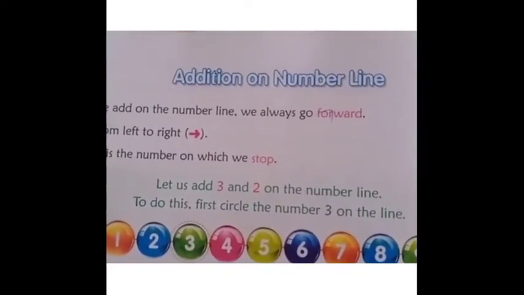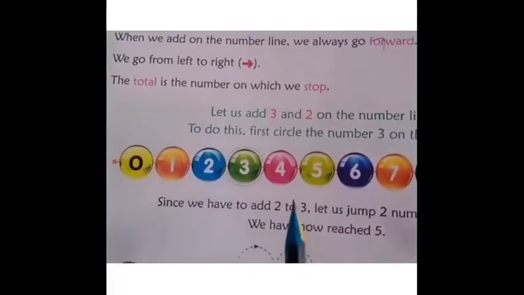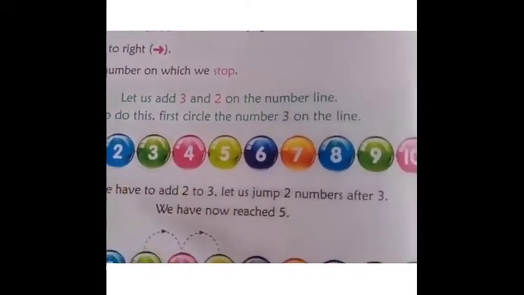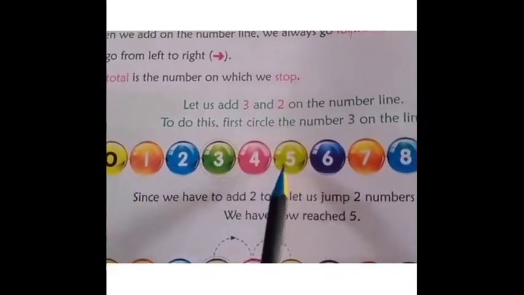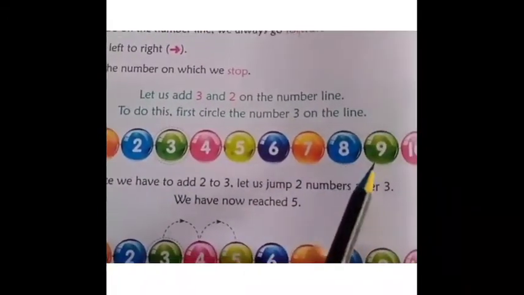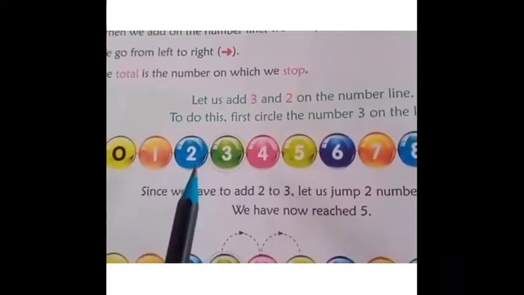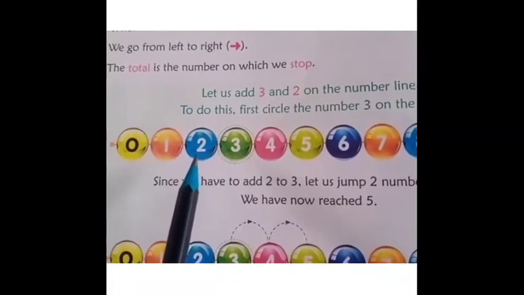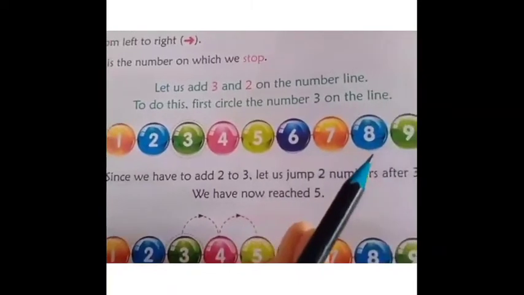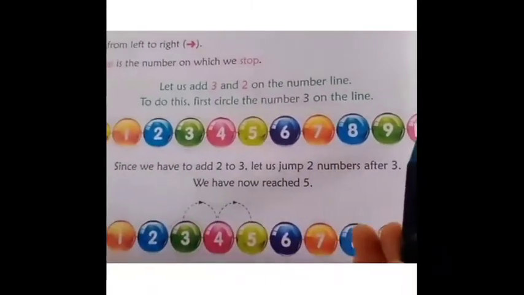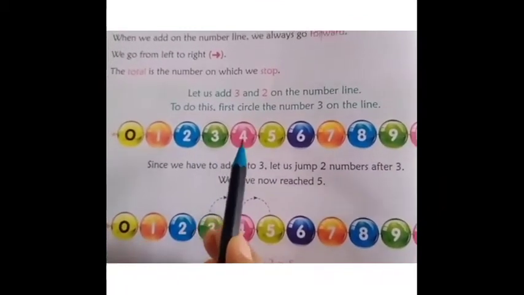Children, today we are going to see addition on number line. Children, look at this. This is the number line. 0, 1, 2, 3, 4, 5, 6, 7, 8, 9, 10. Children, when we add on the number line, we always go forward from left to right. The total is the number on which we stop.